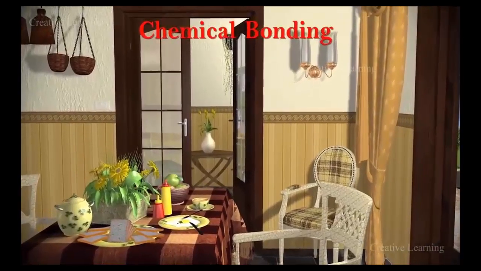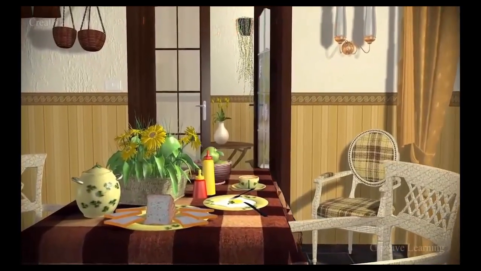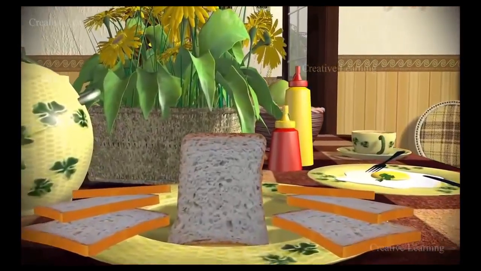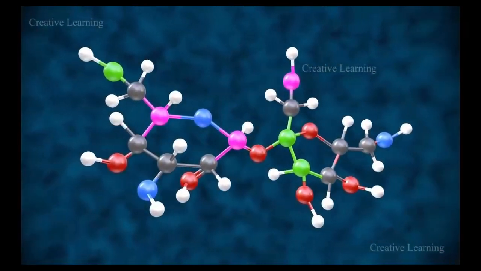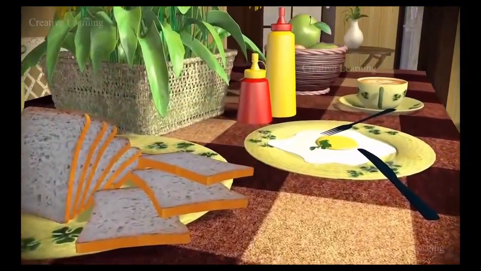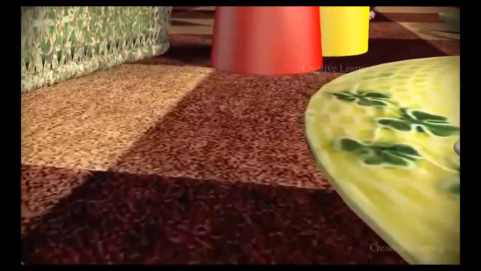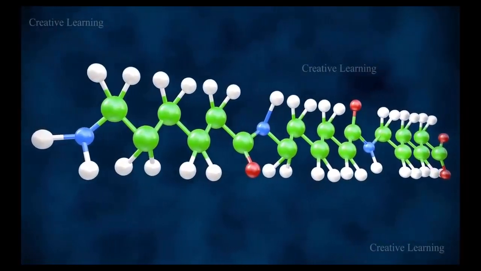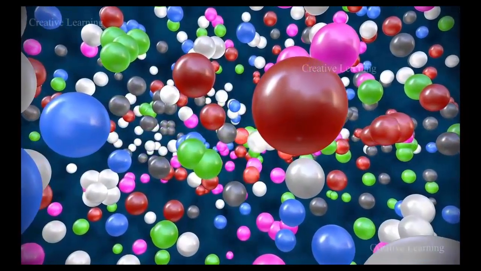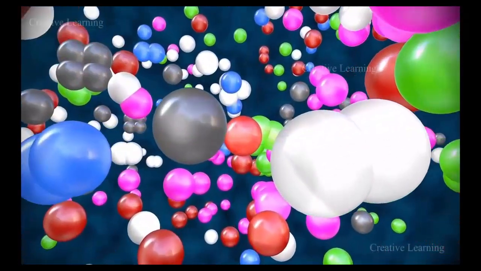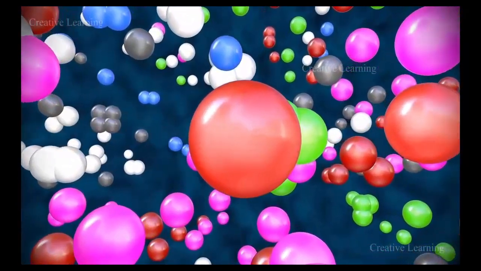Chemical bonding. Almost everything we see or touch in our daily life is the result of a chemical bond. The air we breathe, the food we eat, the clothes we wear, and so on are all made up of one or more chemical bonds. The world is generally not composed of isolated atoms. Rather, it is composed of molecules formed as a result of chemical bonds.